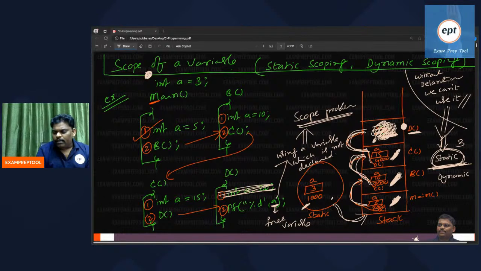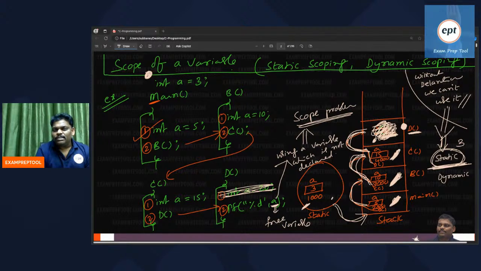While compiling, are you able to see any scope problem? Yes, I am able to see the scope problem. Then compiler, please resolve. I don't want to give it to the processor. Then he will resolve it. At that time, the compiler knows only global variables, right? So you will take the global variable.